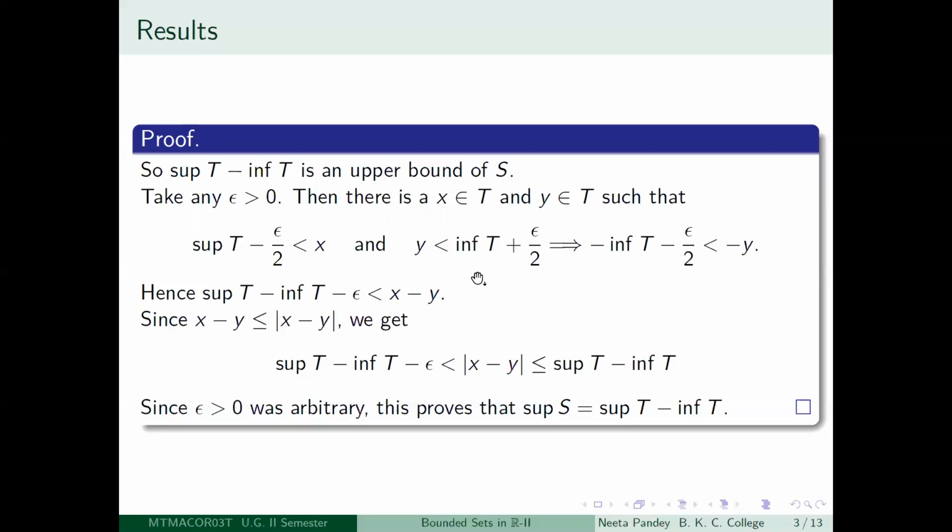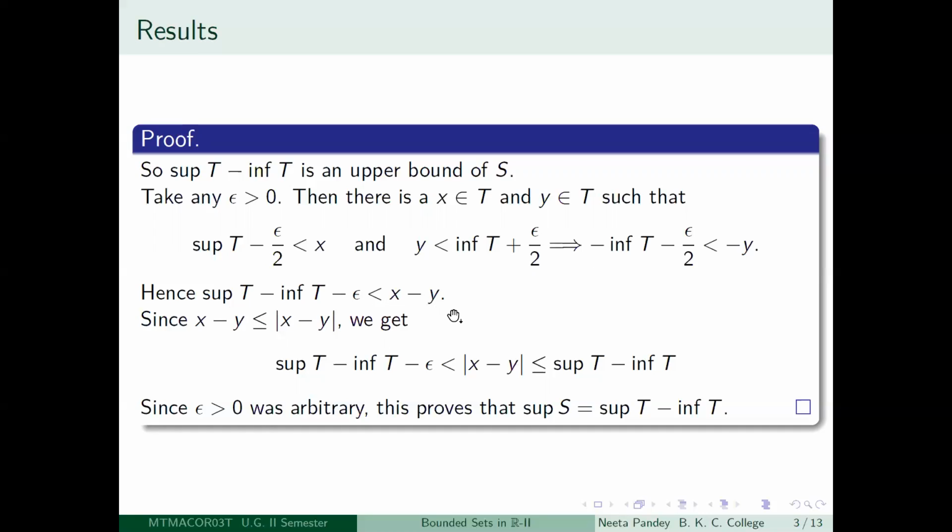So again, as was our usual practice, we multiply this inequality by minus 1. So we get minus of infimum T minus epsilon by 2 is less than minus y. So if you add this inequality with this one, then you will get supremum T minus infimum T minus epsilon is less than x minus y.